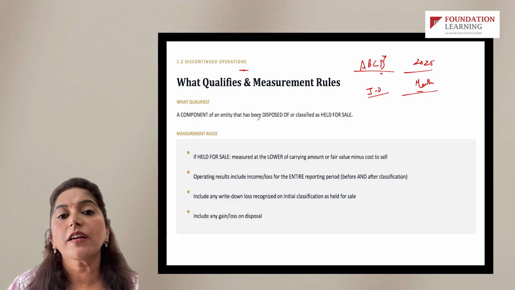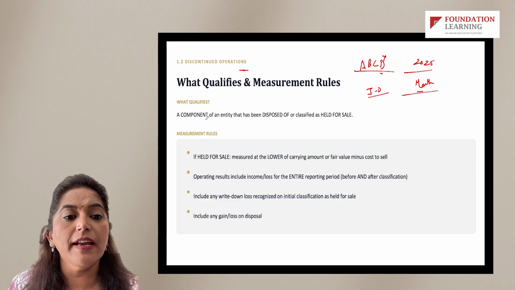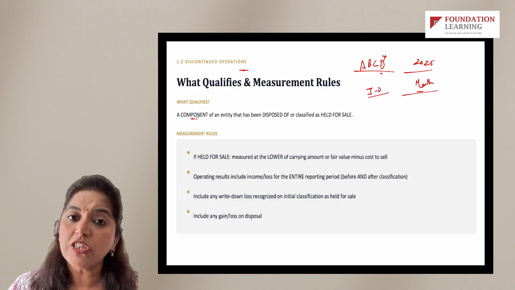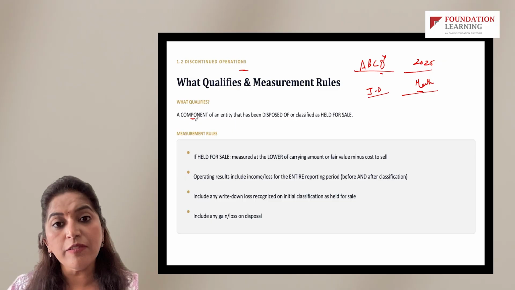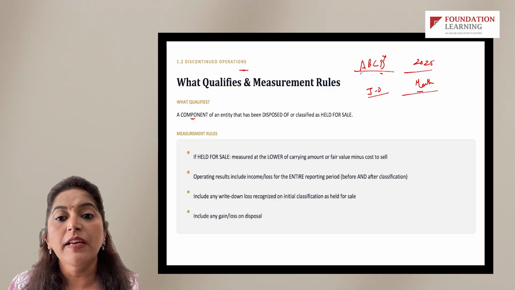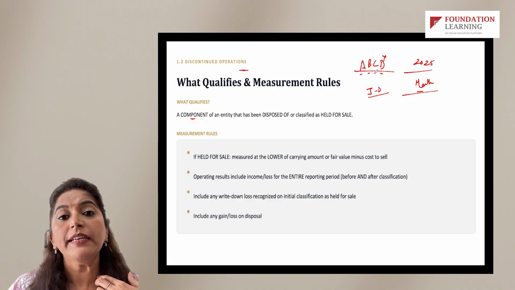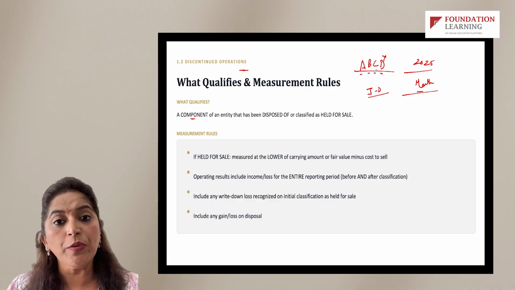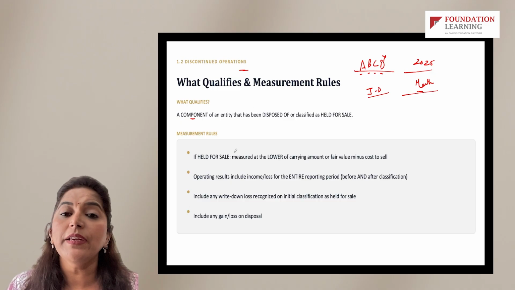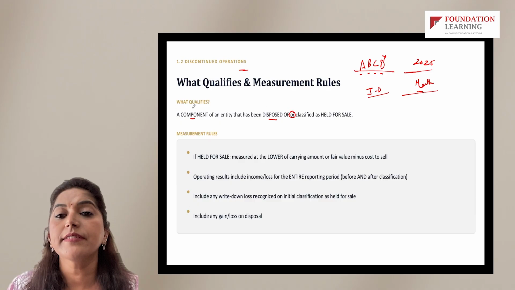So the qualifying criteria is a component of an entity, and the definition says that this should be clearly differentiable from the other segments. It shouldn't be so integrated with the other segments that the accounting aspect of it cannot be segregated. It should be a standalone component of an entity that has been disposed of or qualified as held for sale.